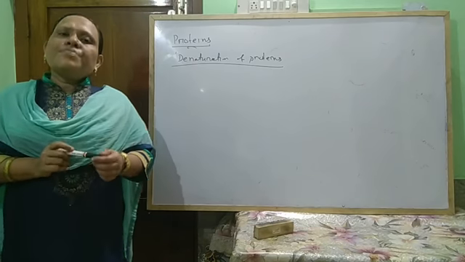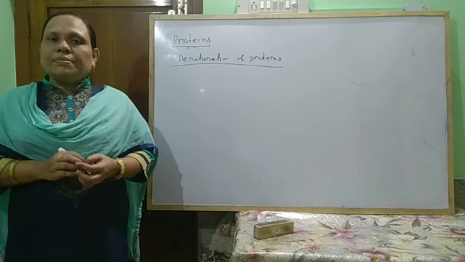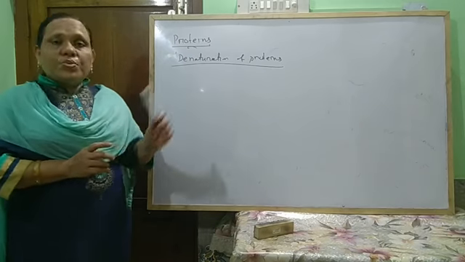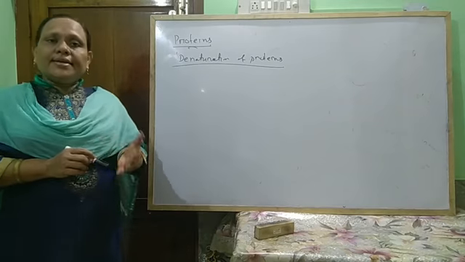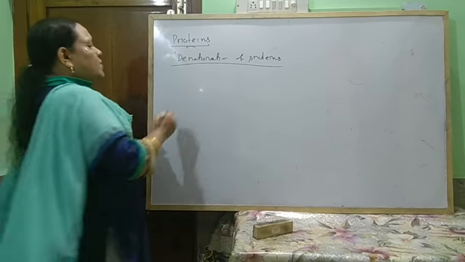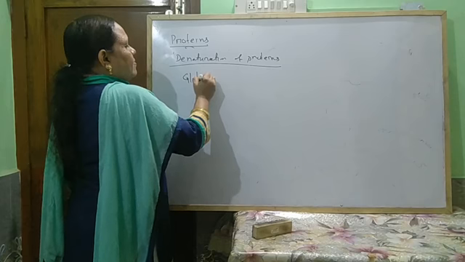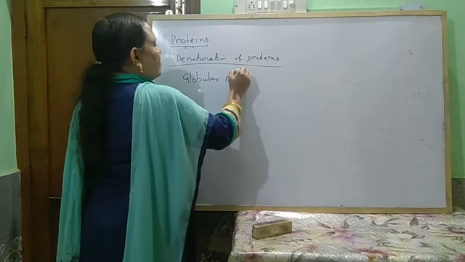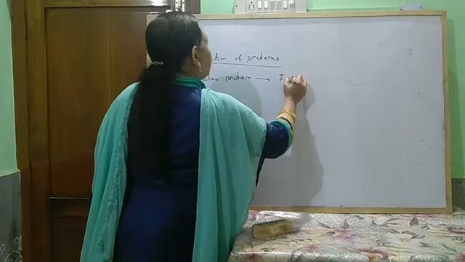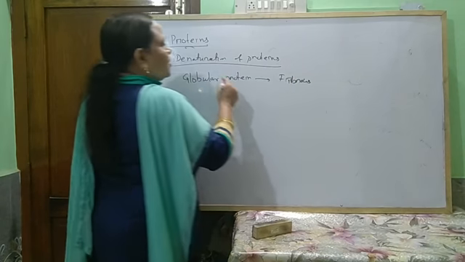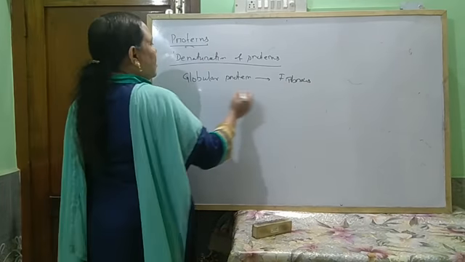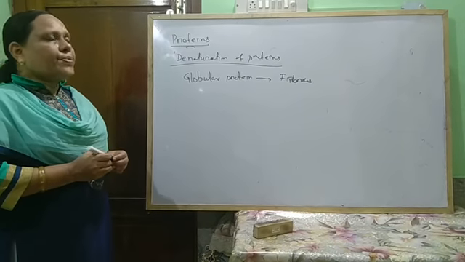For example, you know egg albumin, that is the egg white. These are globular proteins, and when these are heated, it becomes fibrous in nature. It becomes solid. So globular protein becomes fibrous. So this biological and physiological nature of protein is lost, that is called denaturation of proteins.